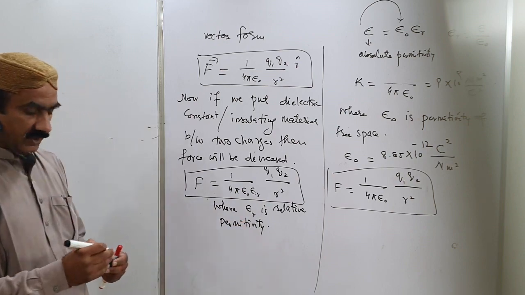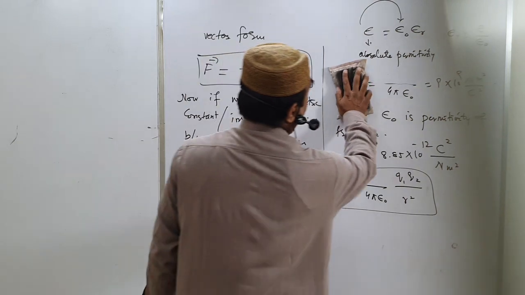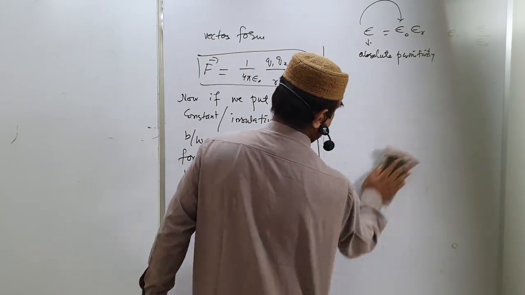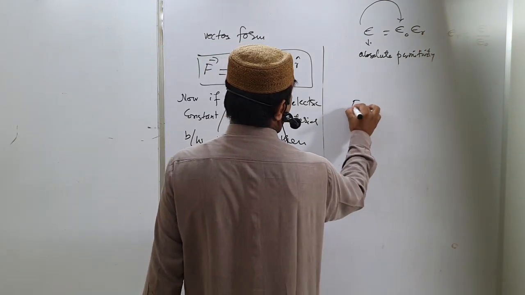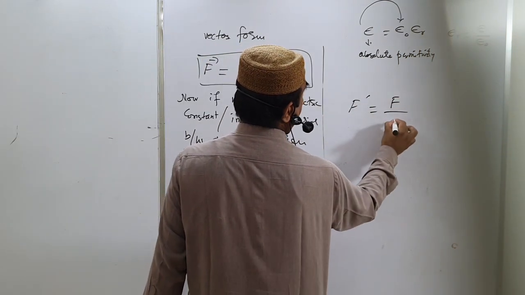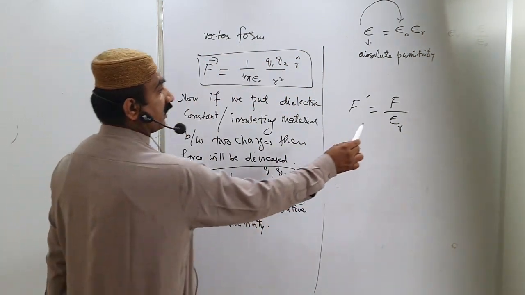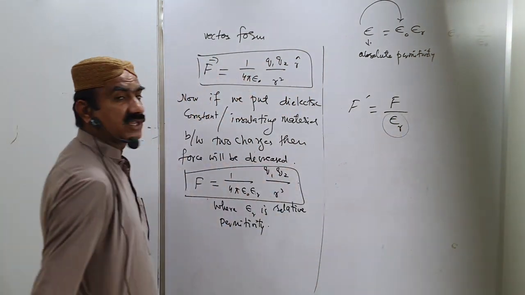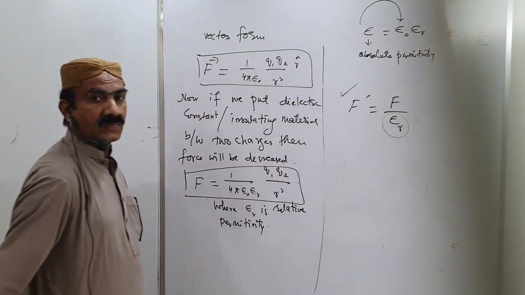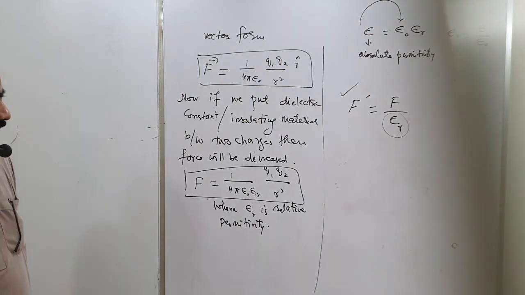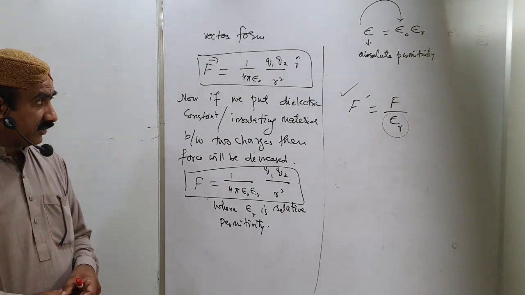It means force is inversely proportional to relative permittivity: F dash is equal to F divided by relative permittivity. If we put in the relative permittivity, the dielectric constant, the force will be decreased. Inshallah, next we will discuss some points of the other topic.